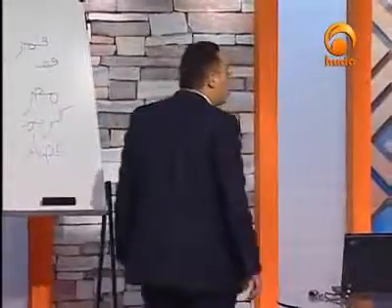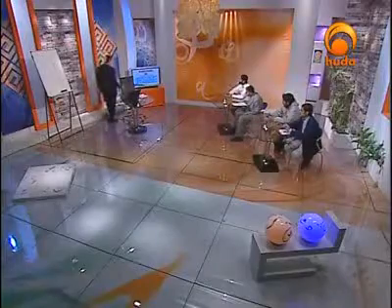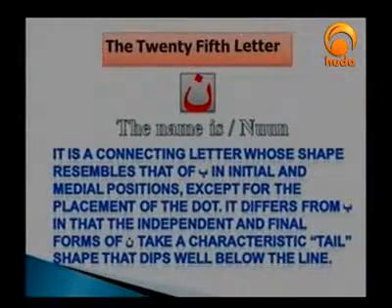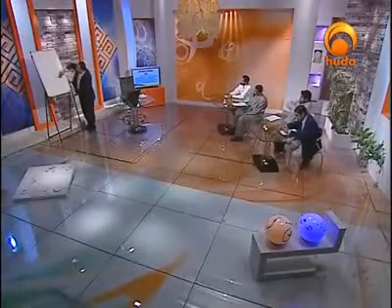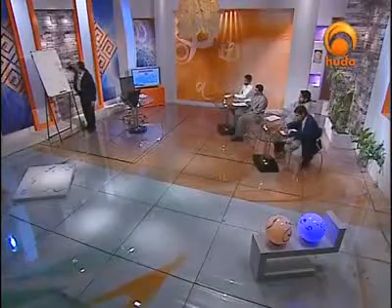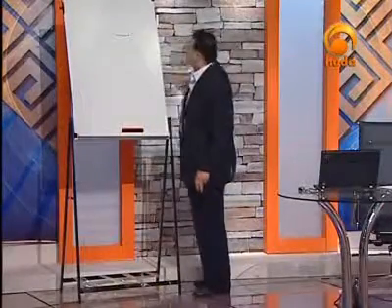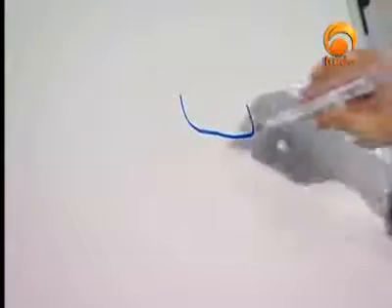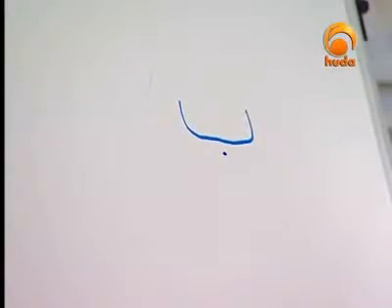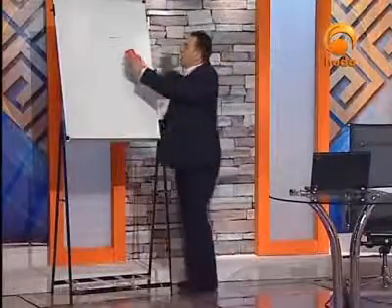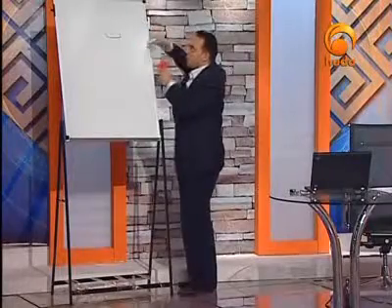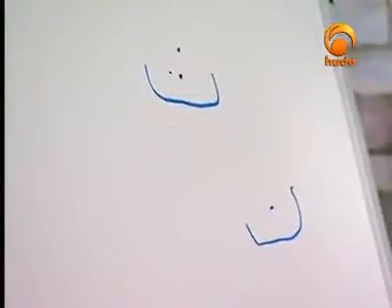It's a connecting letter whose shape resembles that of Ba in initial and medial position, except for the placement of the dot. Very interesting. Can you see that? I would write the letter Ba. Just remember it. A small hook here, but if you put a dot here, it will be Ba. If you put it here, it will be Ta. If you put three dots, it will be Tha. Now we just put one dot.